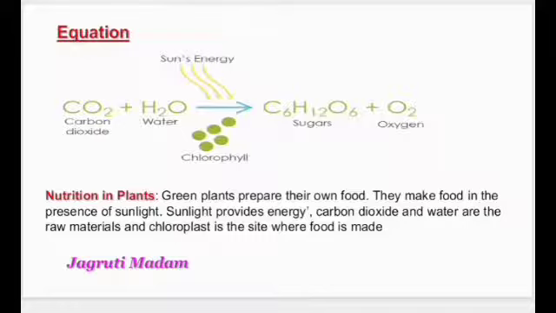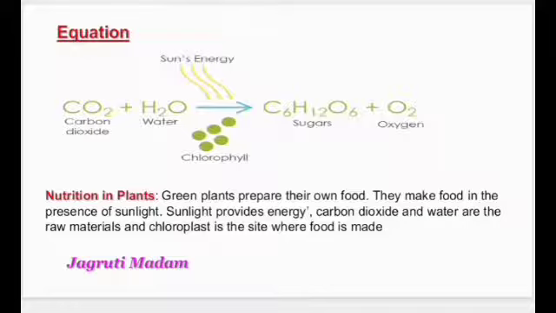No. So CO2 and H2O cannot react with each other at normal temperature. It is an endothermic reaction. It requires energy. So this energy is obtained by the plant from the sun. But to get sun energy, it doesn't have any other mechanism.